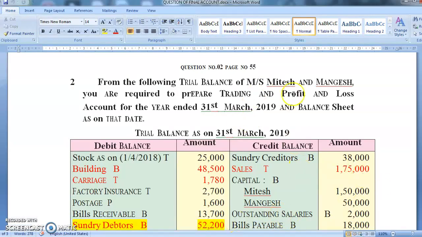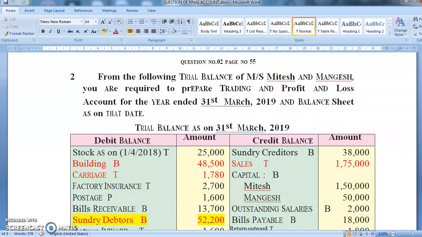Now see, we are preparing trading account, profit and loss account and balance sheet. As in my last video, I've already told you, trading account means all the items which are related to manufacturing of the goods will be written in trading account. Profit and loss account, all the items or expenses which are related to selling of a product are written in profit and loss account, and balance sheet itself says it's a list of assets and liabilities of the business on that particular day. Now students, as we know, we have to go through the whole problem and then decide.